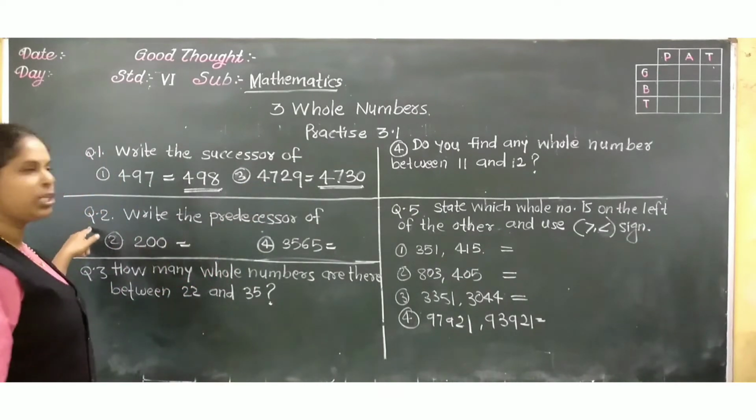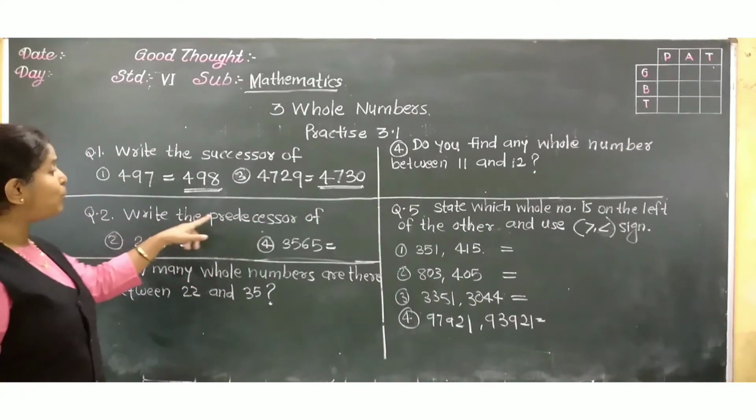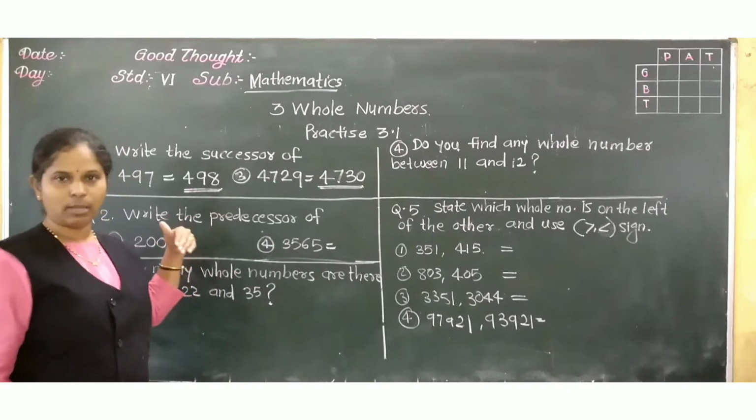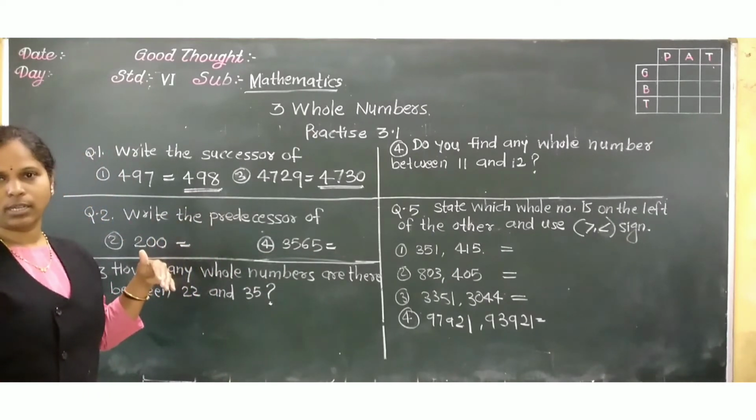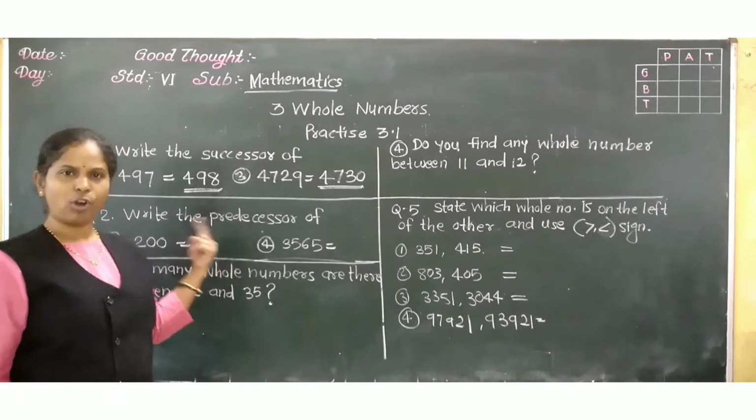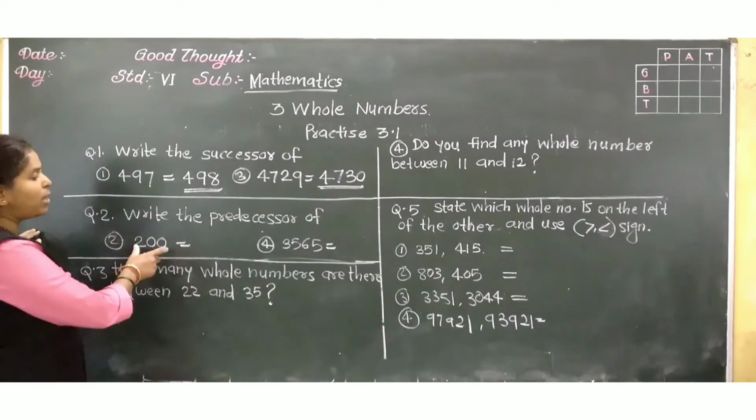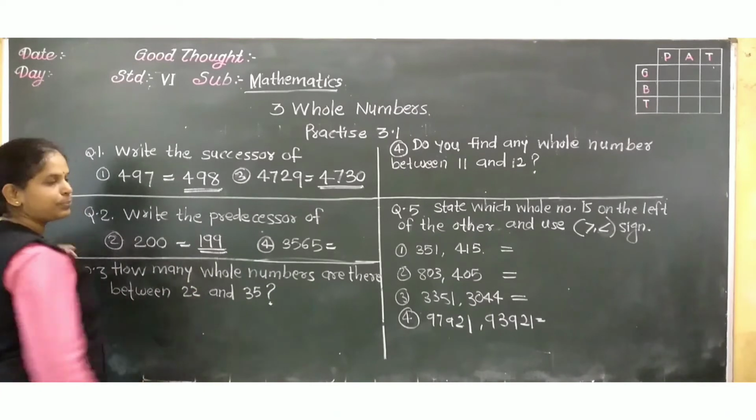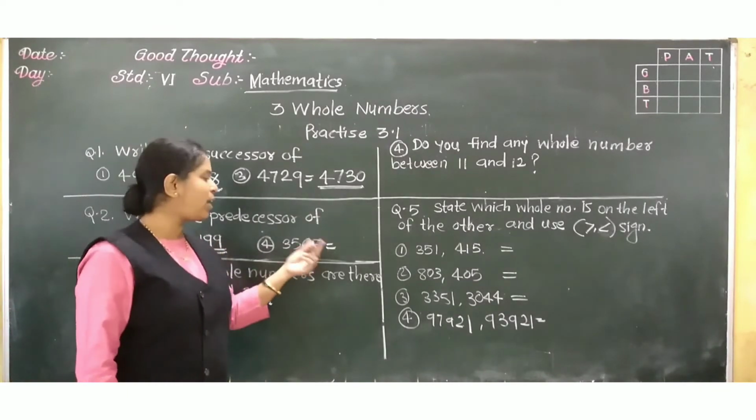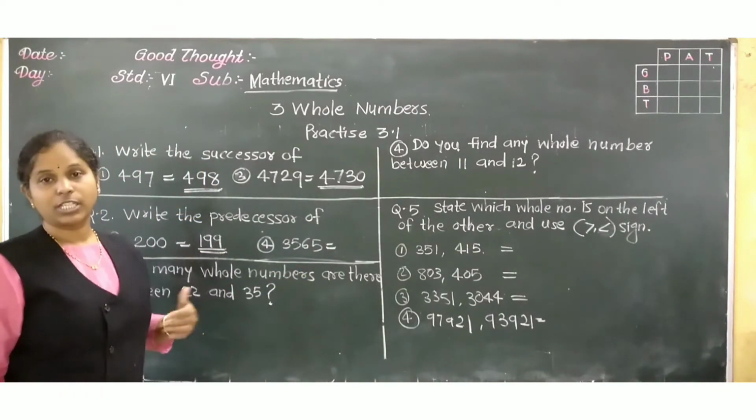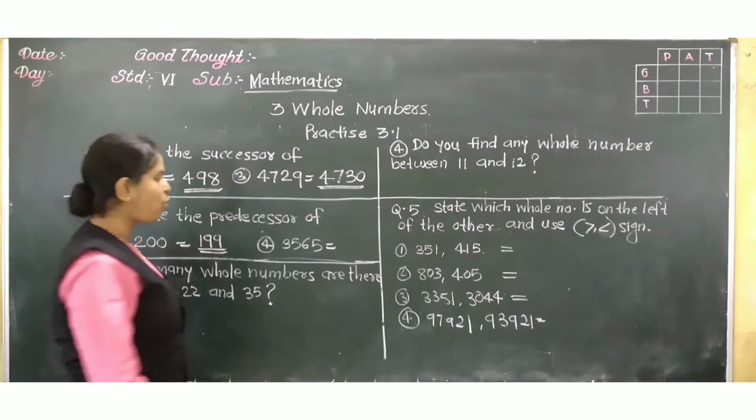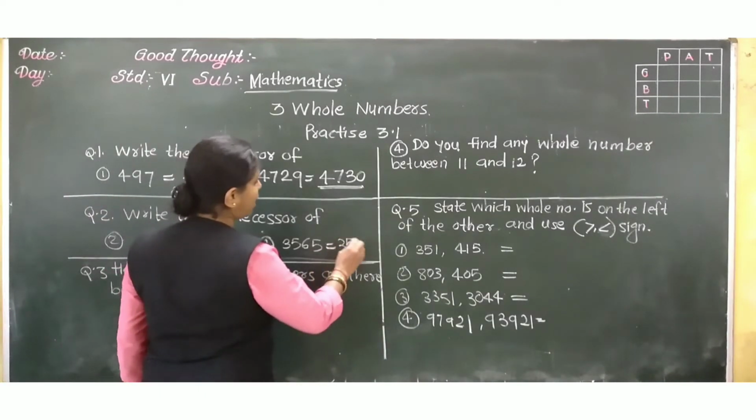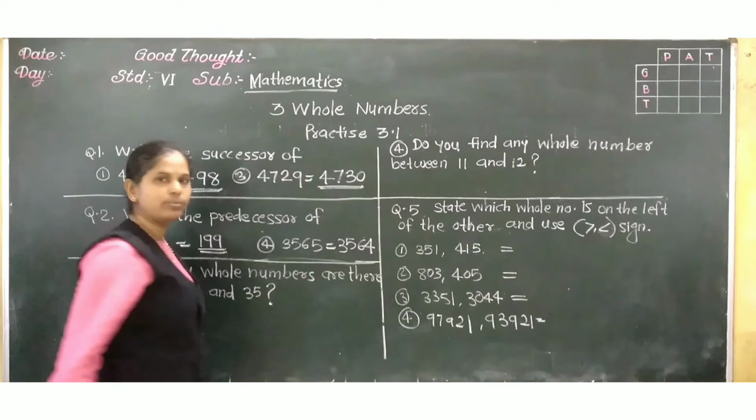Okay? Now question number 2. Write the predecessor, meaning the previous number. To find the predecessor, we have to subtract 1 from the given number. Now 200 minus 1 is 199. Now 3565. 65 minus 1 is 64. That is 3564.